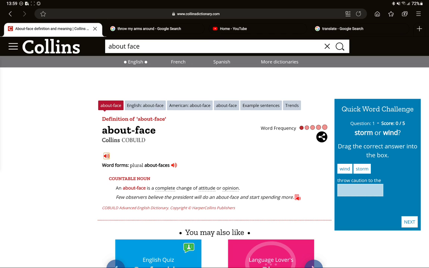Next entry, about turn. About turn is an uncountable noun. An about turn is the same as an about face. It's the British equivalent of about face. So in American English we use about face, but in Britain we use about turn.